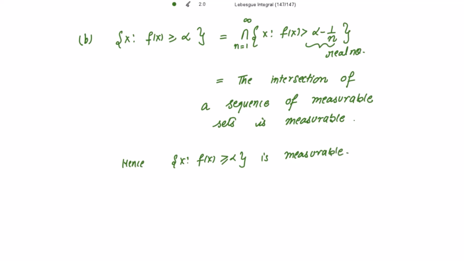So we have shown that A implies B, right? And now we have to show that B implies A. What is A? It is all those x for which f of x is strictly greater than alpha. This is the A part. I have to show that this is measurable, and I have to use the B part to show this. What is the B part? All those x for which f of x is greater than or equal to alpha.